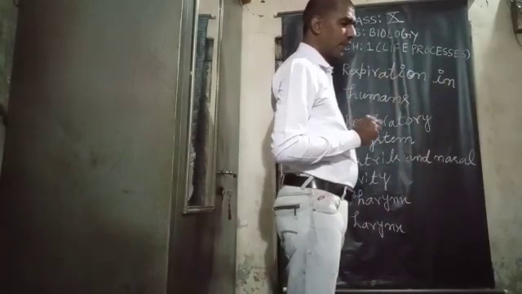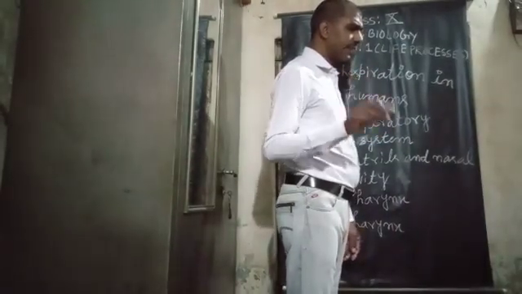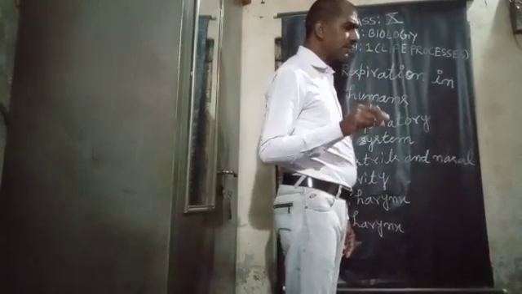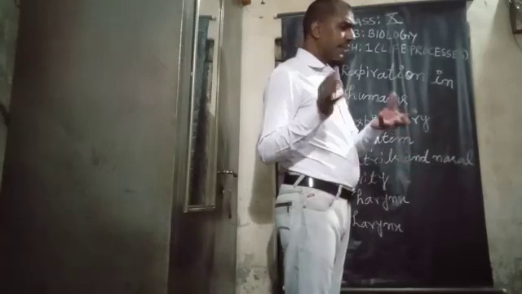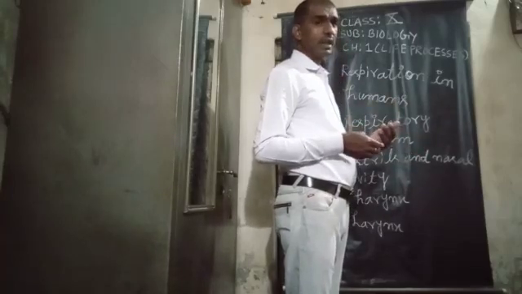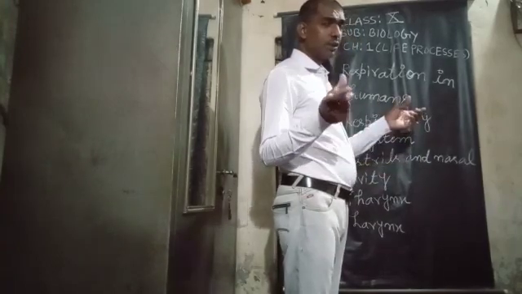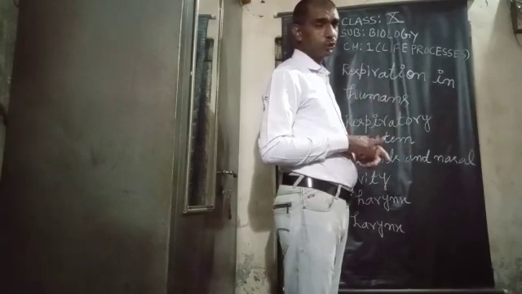A range of sounds can be produced by adjusting the distance between the two vocal cords and their tension, by the attached muscles. So a range of sounds can be produced by adjusting the distance between the two vocal cords in the human body. That is called the voice box also.